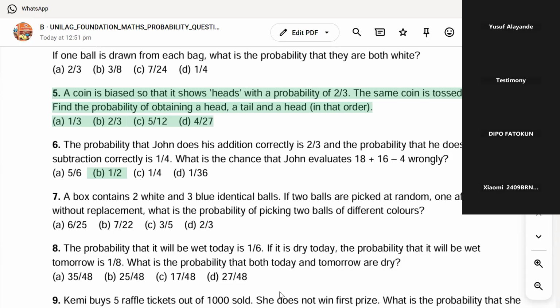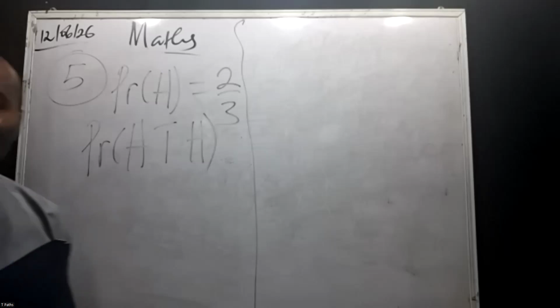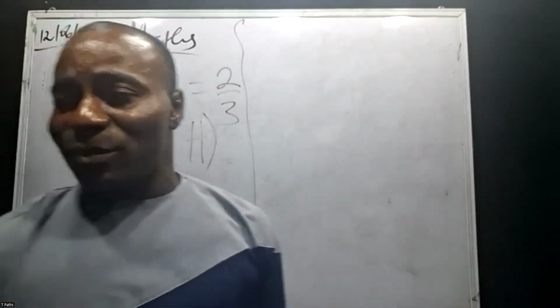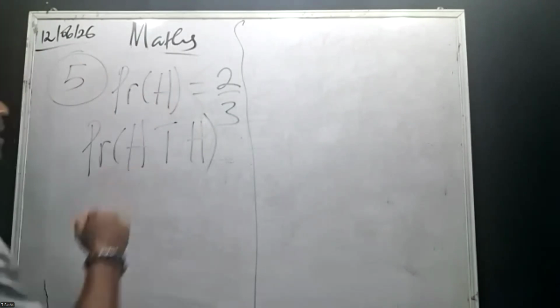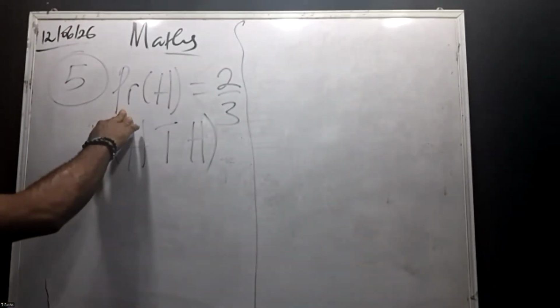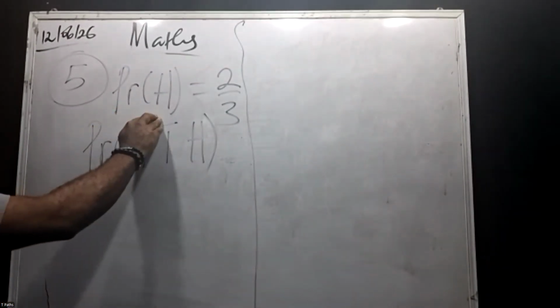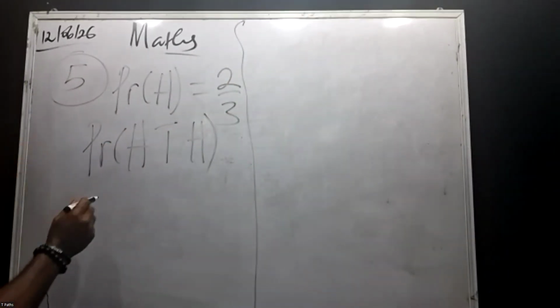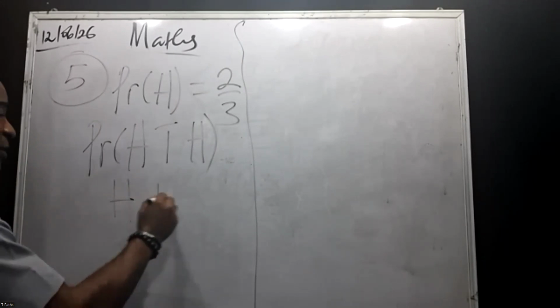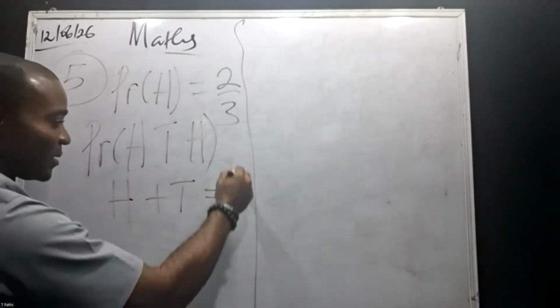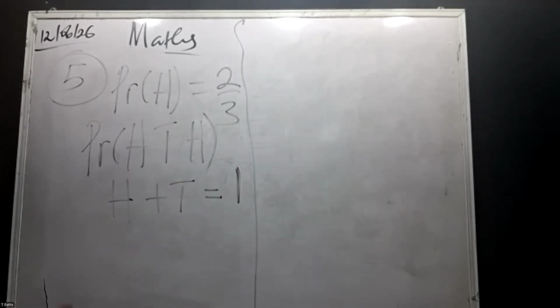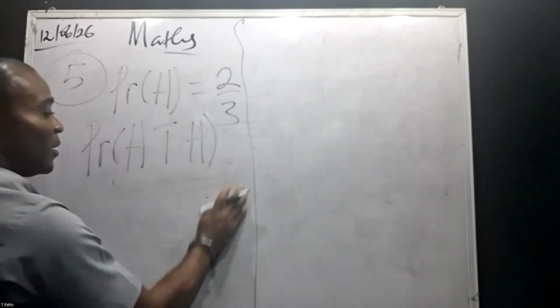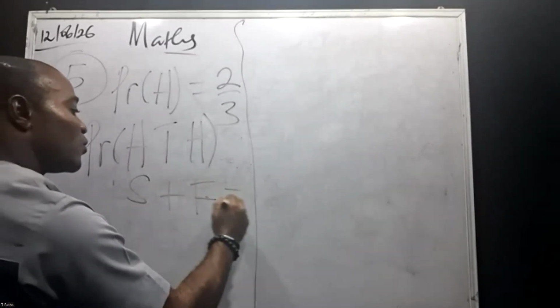Find the probability of picking a head, a tail, and a head. Look at what we're asked to calculate: a head, tail, and head. The probability of a head showing up is 2/3. Now remember, head plus tail will give us 1. The probability of success plus failure equals 1.